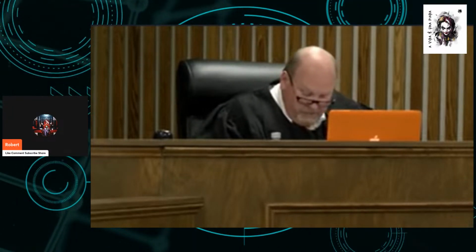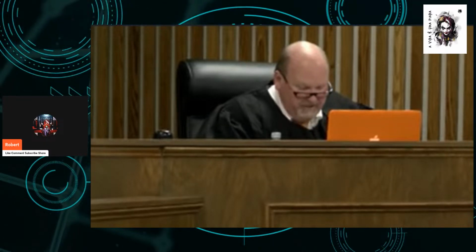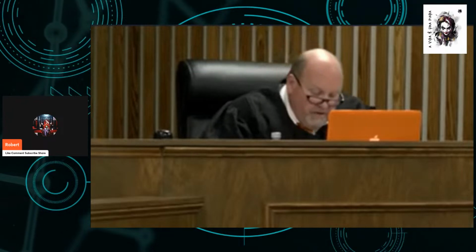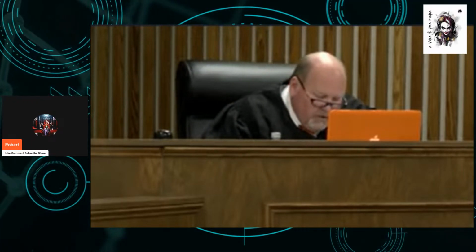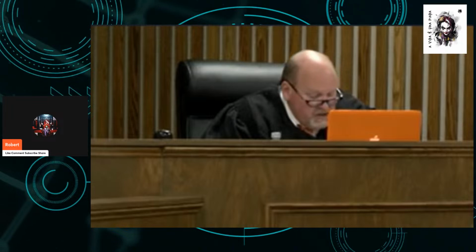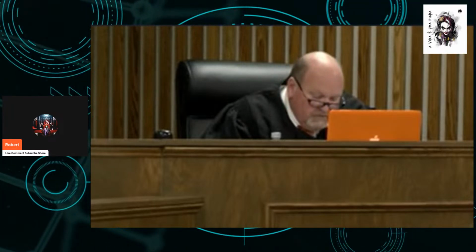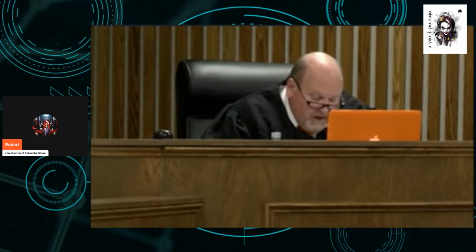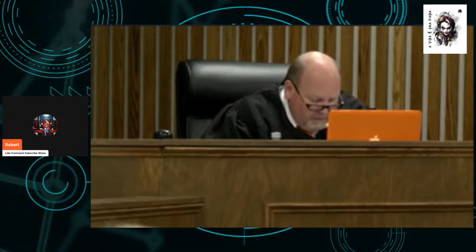It is the exclusive province of the jury to determine whether the facts and circumstances shown by all the evidence in the case warrant the inference which the law permits the jury to draw. The inference may be raised by direct or circumstantial evidence or both, whether it exists in the evidence of the state or the evidence of the defendant. Before you can find the defendant guilty of being criminally responsible for an offense committed by the conduct of another, you must find that all the essential elements of the offense have been proven by the state beyond a reasonable doubt.